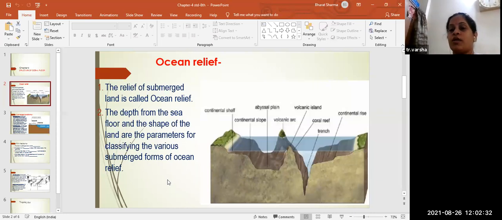Near the continents, we are having many continents near the oceans, right? We can find the depth of the ocean, the depth from the sea floor, from the continental shelf. You can see in the picture, from the continental shelf. As soon as the ocean starts, the shape of the land and the parameters for classifying the various submerged forms of ocean relief.